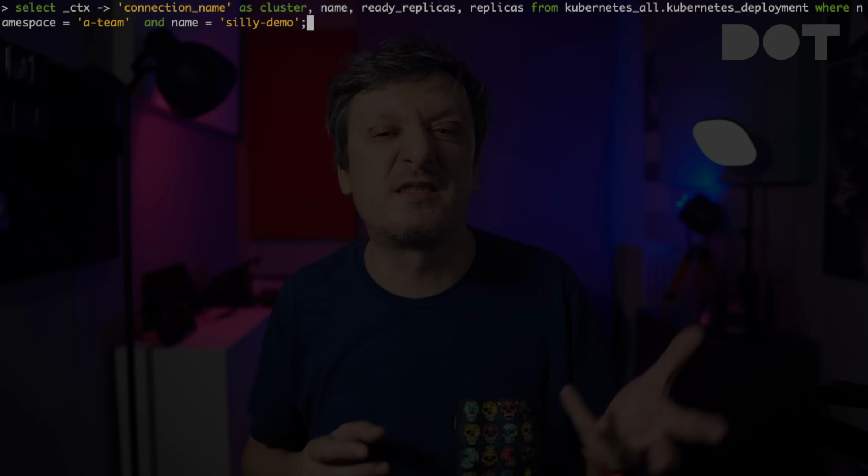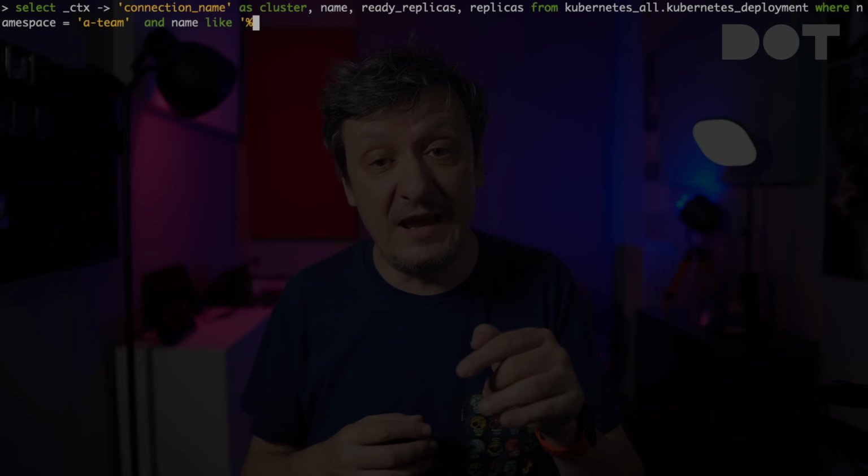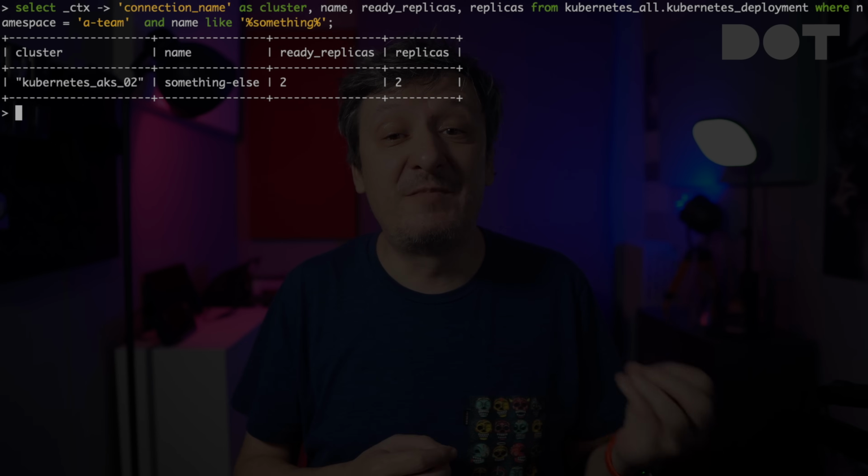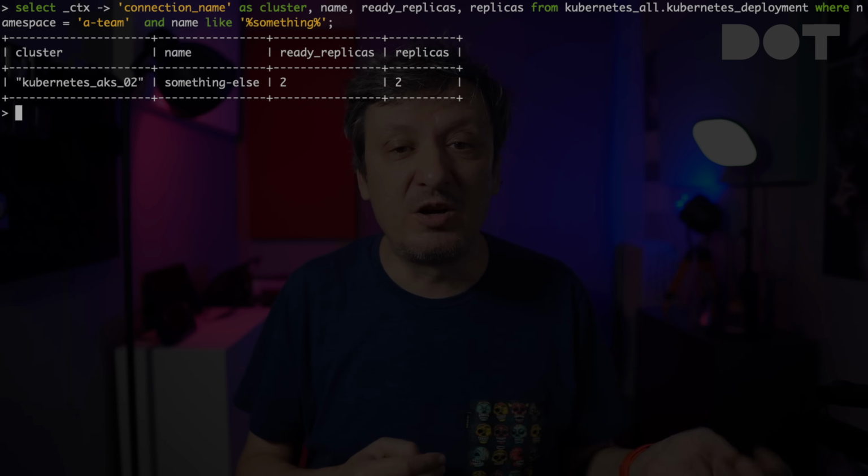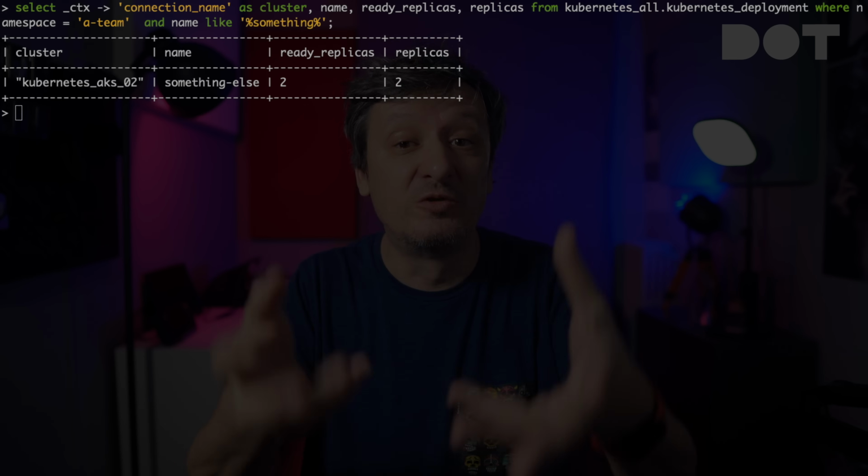We can even do fuzzy search with the like statement that will return all deployments with the name that contains the word something. The output contains almost the same data we get with kubectl get deployments, but with data from multiple clusters. I can safely say that any type of queries beyond the simplest ones become much easier to do with SQL than kubectl combined with a lot of shell scripting like loops, greps, regexes, and so on and so forth. We can also combine queries with the union.